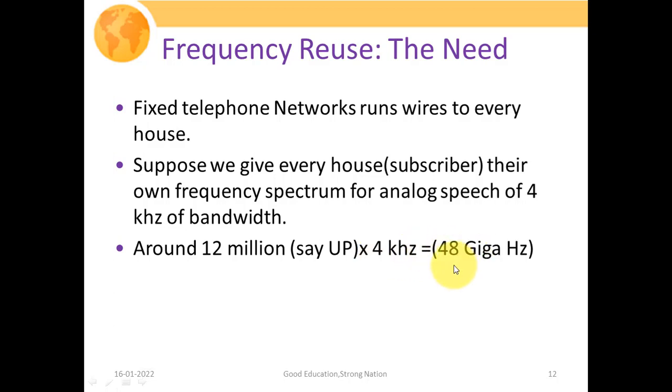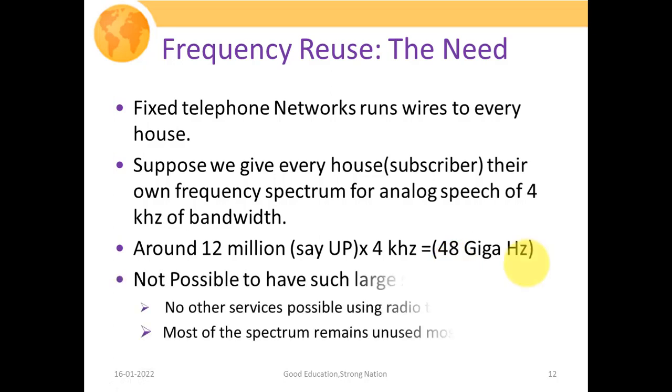This is such an enormous bandwidth, and this much radio spectrum is not available for our cellular communication system. Since it is not possible to have such a large spectrum, no other service is possible using radio transmission. Suppose we were to make it true, then also, while using this enormous frequency spectrum of 48 gigahertz, if we occupy the whole radio band, then we cannot use any other radio transmission other than cellular communication only.